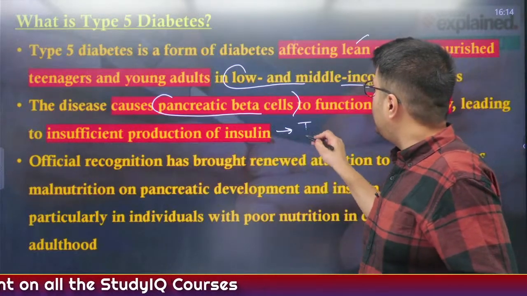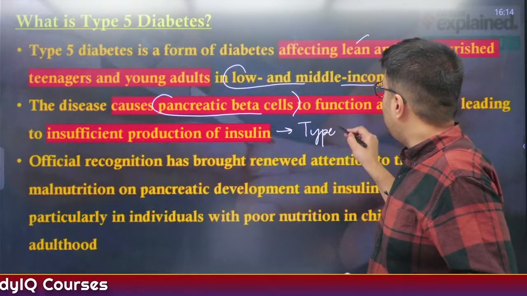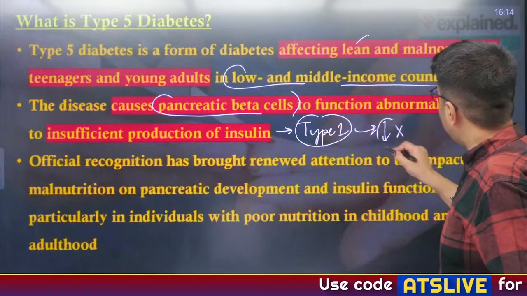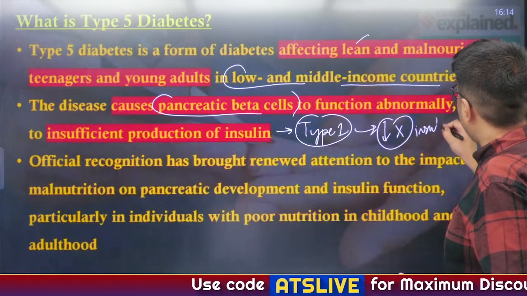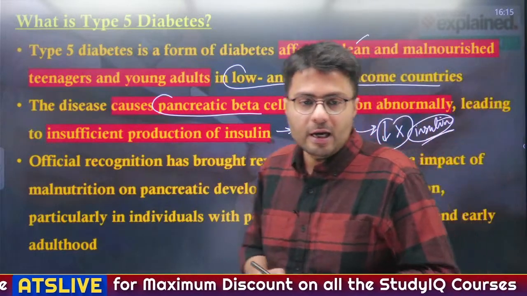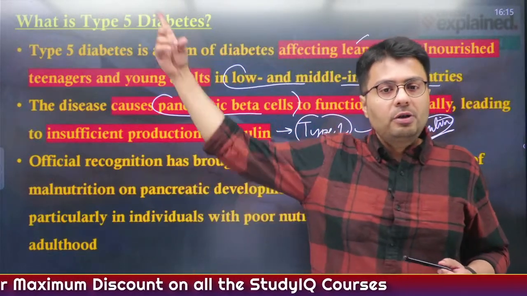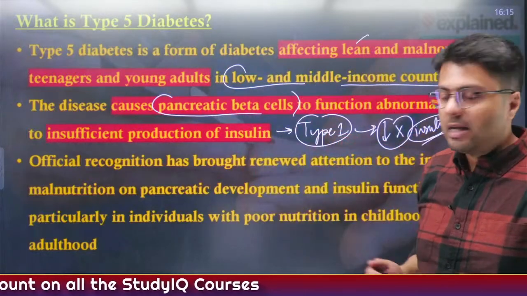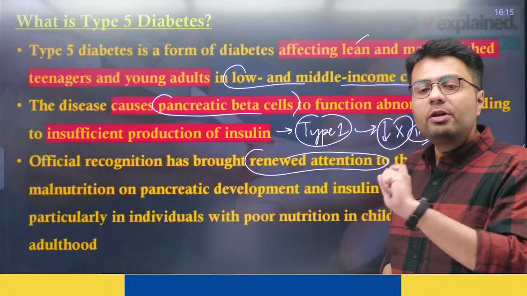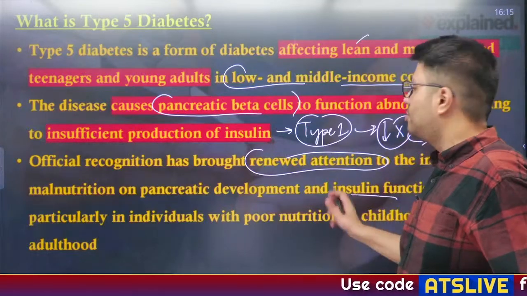So, in that matter, it is very similar to type 1 diabetes, that it leads to very little or zero production of what? The insulin. And insulin, we understood, is essential if we want to control our blood sugar level. Now, the official recognition provided to type 4 diabetes has actually renewed the attention of the globe on the impact of malnutrition on pancreatic development and insulin function.